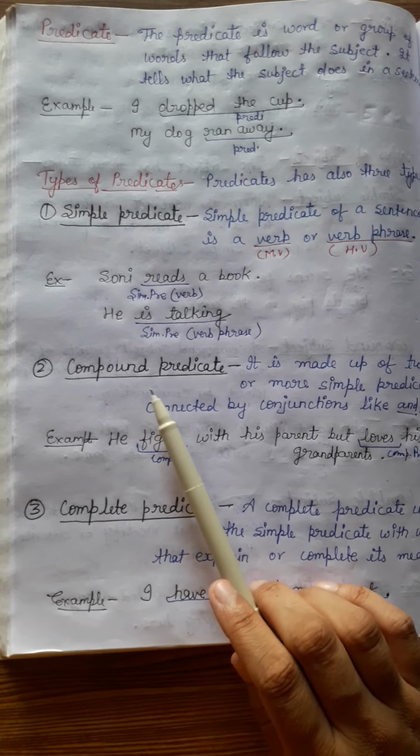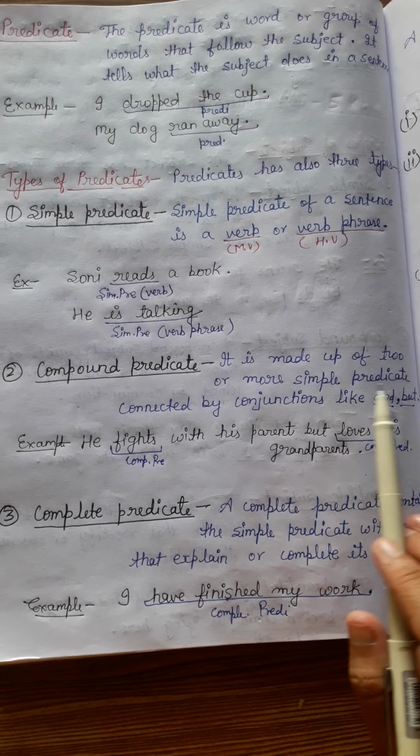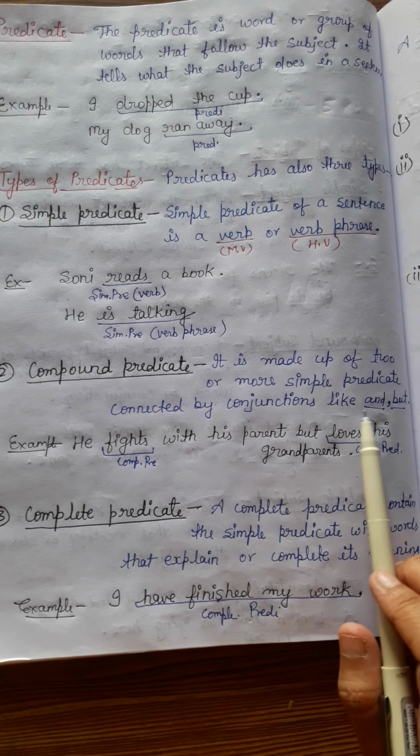Okay, now come to compound predicate. Compound predicate is made up of two or more simple predicates connected by a conjunction like and, but.